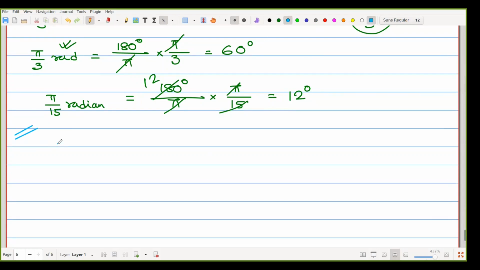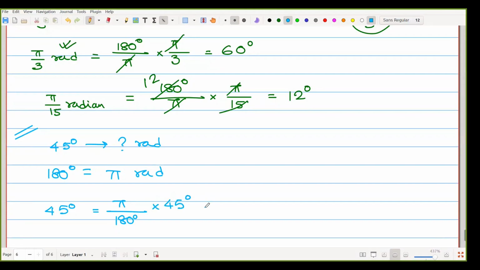Suppose we have 45 degree, to how much radian? So we know 180 degree means pi rad. So we can write 45 degree means pi by 180 degree into 45 degree. That means pi by 4 rad, not only pi by 4, that is pi by 4 rad.